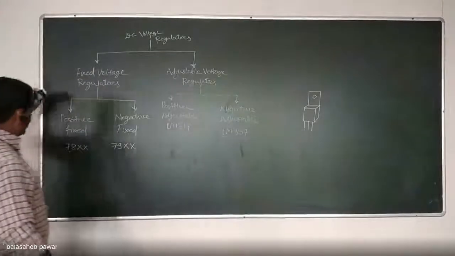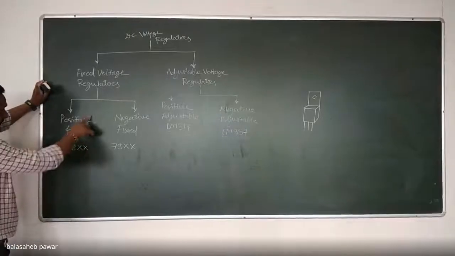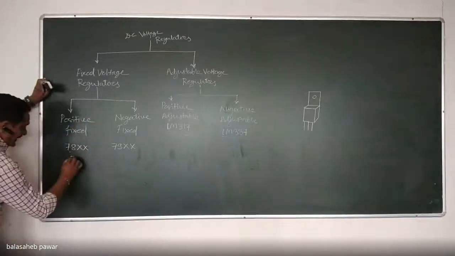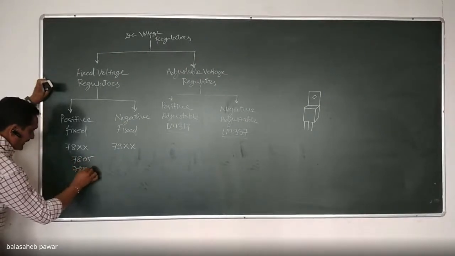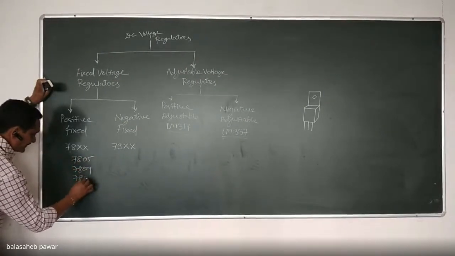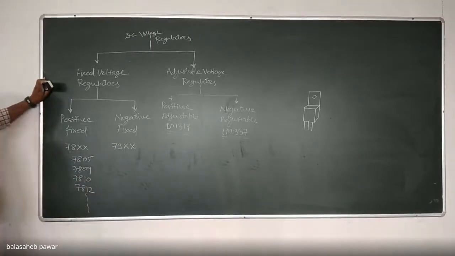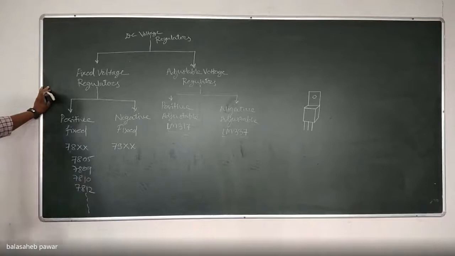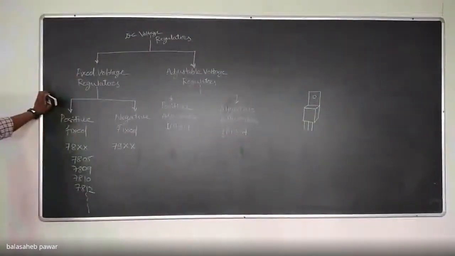So see, these 78 series, that is positive fixed, are available in the market like 7805, 7809, 7810, 7812, etc. So many are there. When you search, you will get all these series of 78, that is positive fixed voltage regulators.